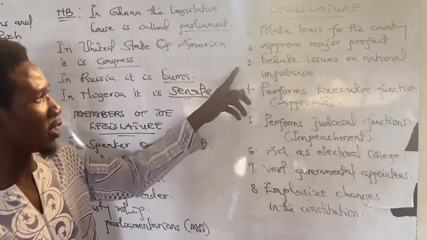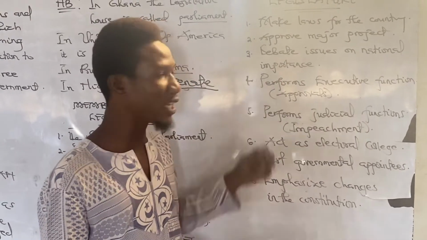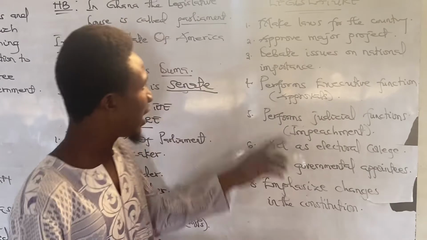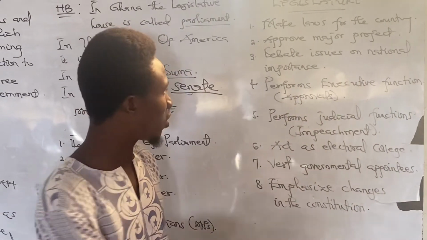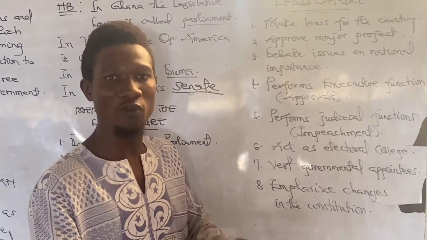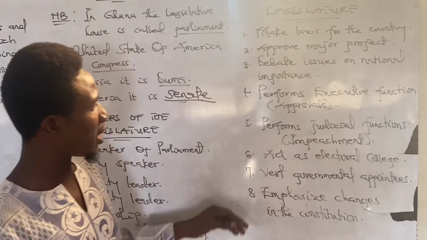Then we have debating issues of national importance. Whatever benefits individuals in the country or is of state importance, the legislature makes sure they debate and discuss it, and finally pass or approve it before it begins to work. That is debating issues of national importance.